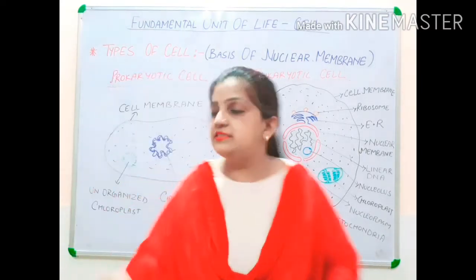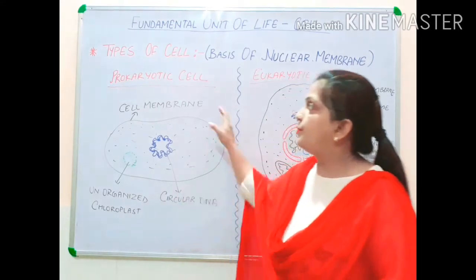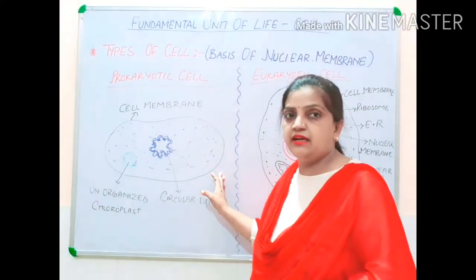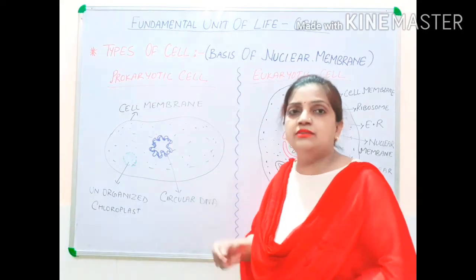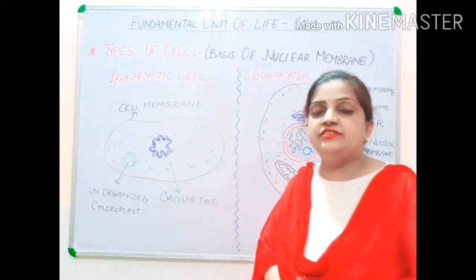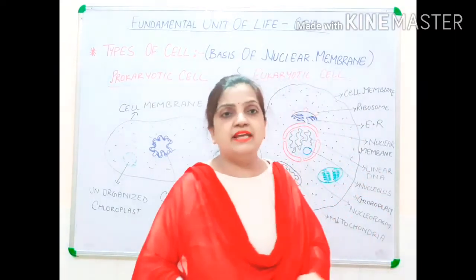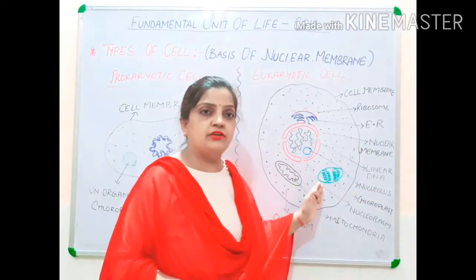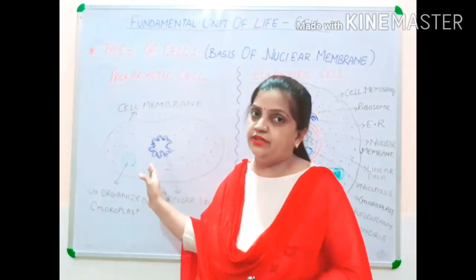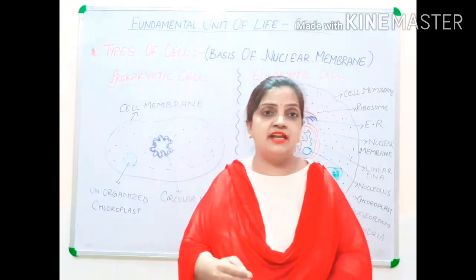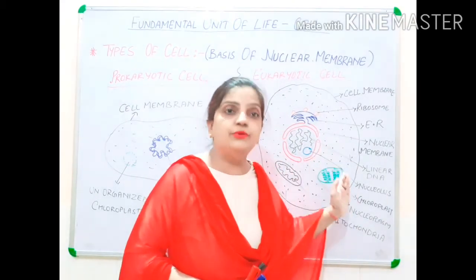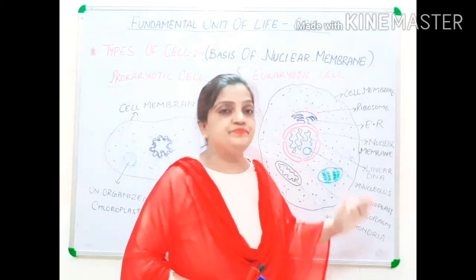And on my right side I have drawn prokaryotic cell, and these are present in bacteria, algae, all the small microscopic living organisms. Children, first I will explain the diagram of eukaryotic cell, and then I will be moving to the prokaryotic, and then you will be understanding how complex the eukaryotic cell is.